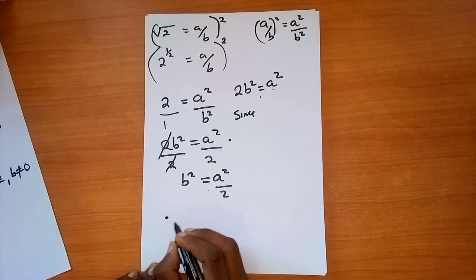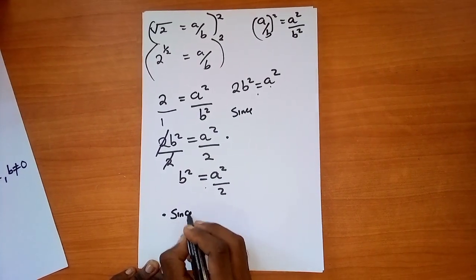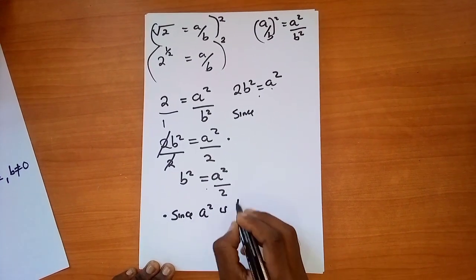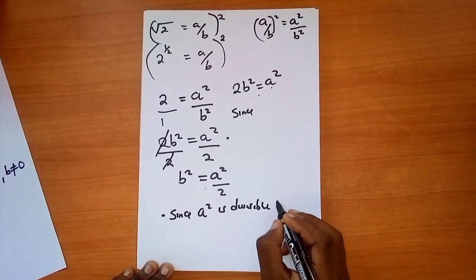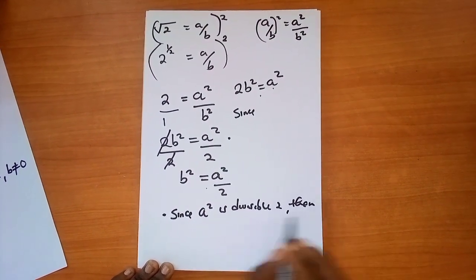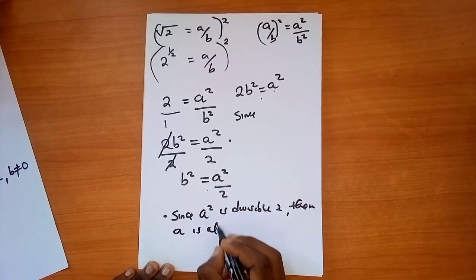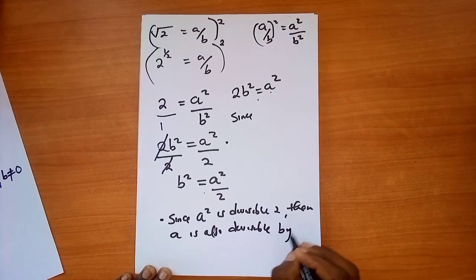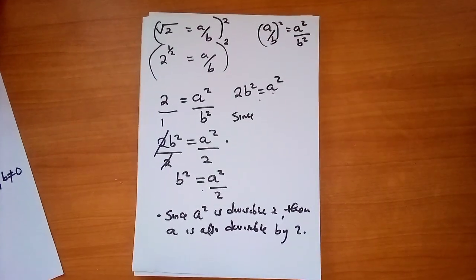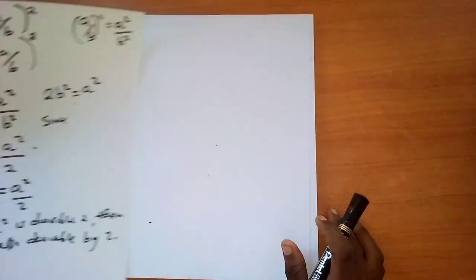So at this particular point, we can make a statement and say, since a squared is divisible by 2, why? Because we are dividing a squared by 2. Then a is also divisible by 2. Remember the theorem that we made? Yes, so this is why it comes in. So let's continue from here.